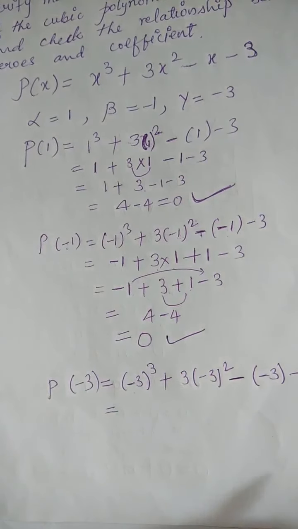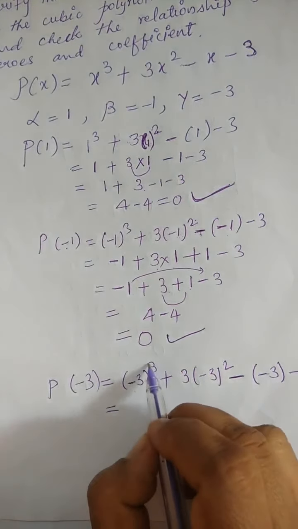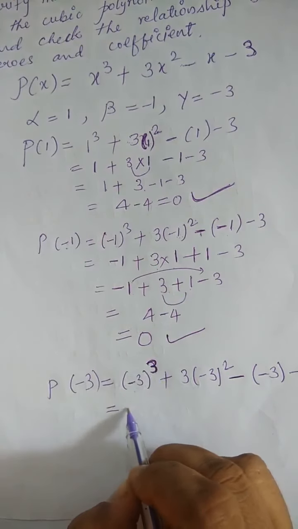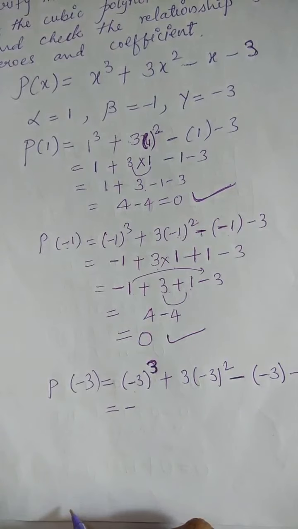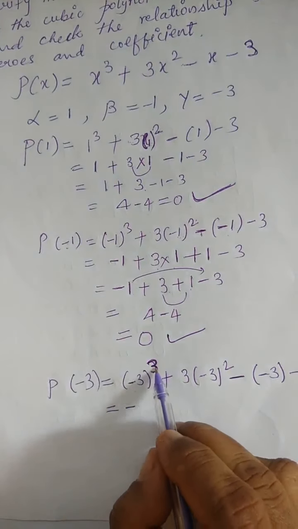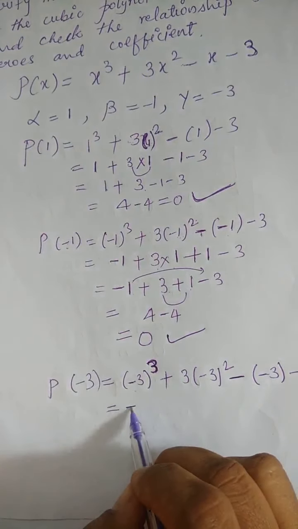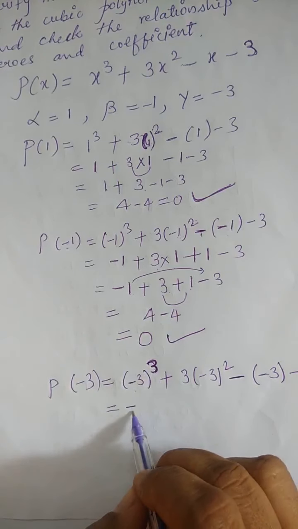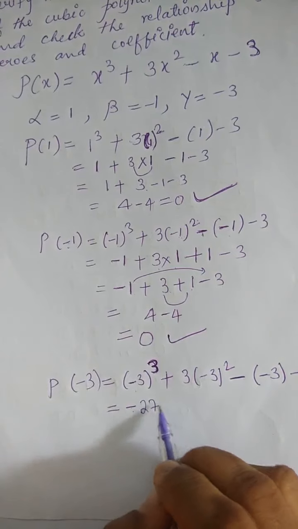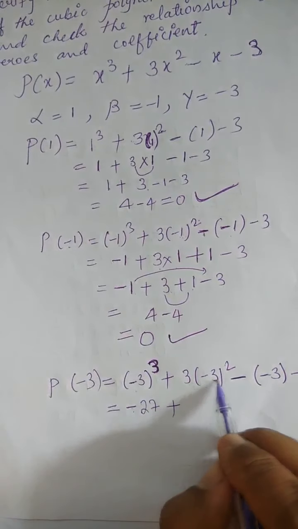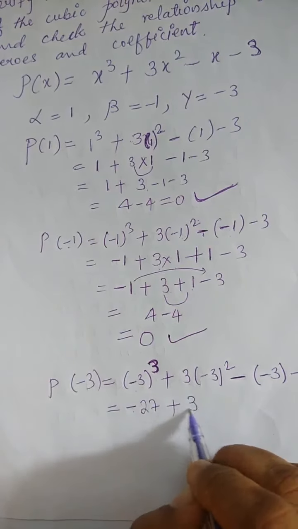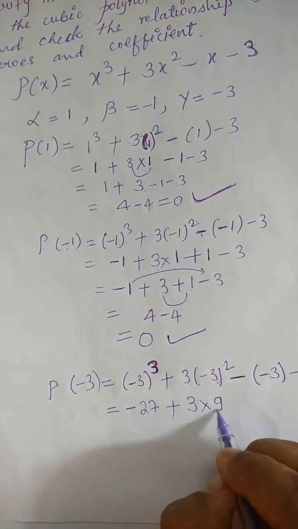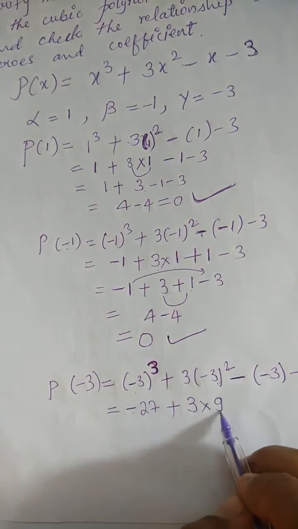3 cube is 27. If the power is an odd number, then the minus sign will be there in the product. If the power is an even number, the minus sign will not be there. It is an odd power, so we have to write minus, and 3 cube is 27. Plus, don't multiply this yet, 3 into, first calculate minus 3 square, which will be plus 9, because square numbers are always positive.